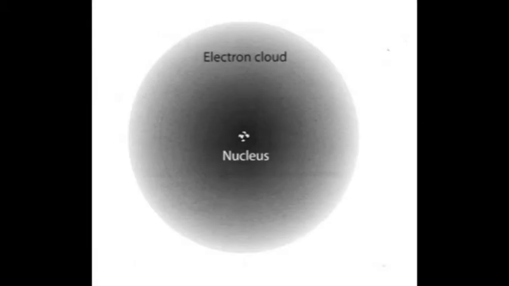Since it is impossible to know the speed and the exact location of an electron at a given time, the modern model of an atom has what is called an electron cloud. An electron cloud is an area around an atomic nucleus where an electron is most likely to be located.